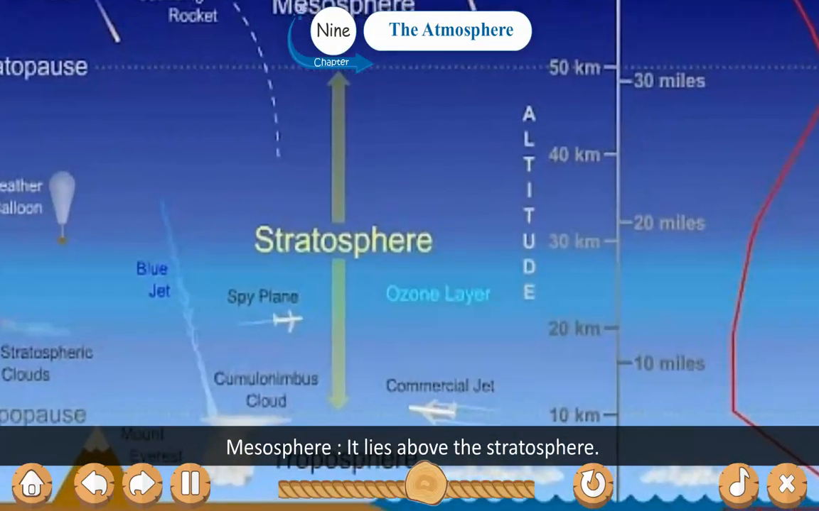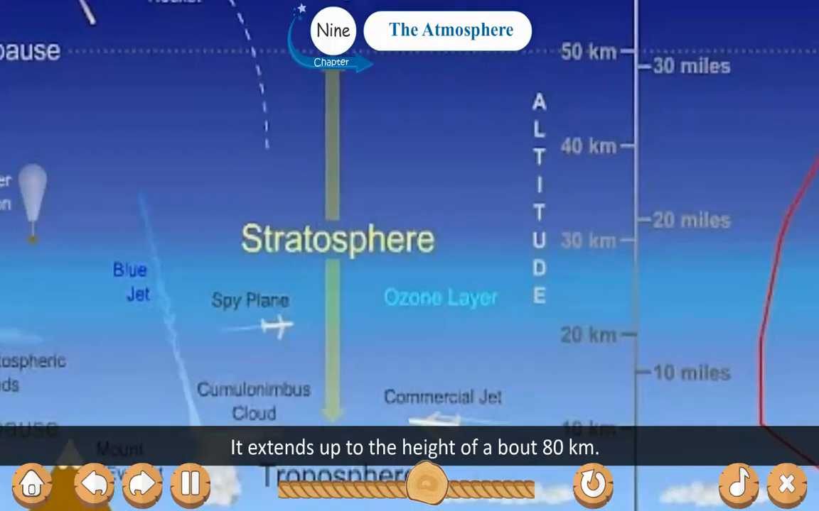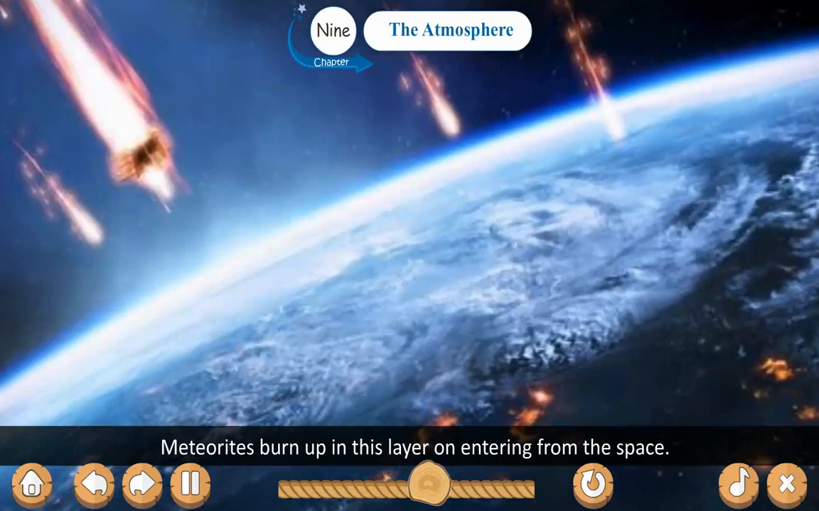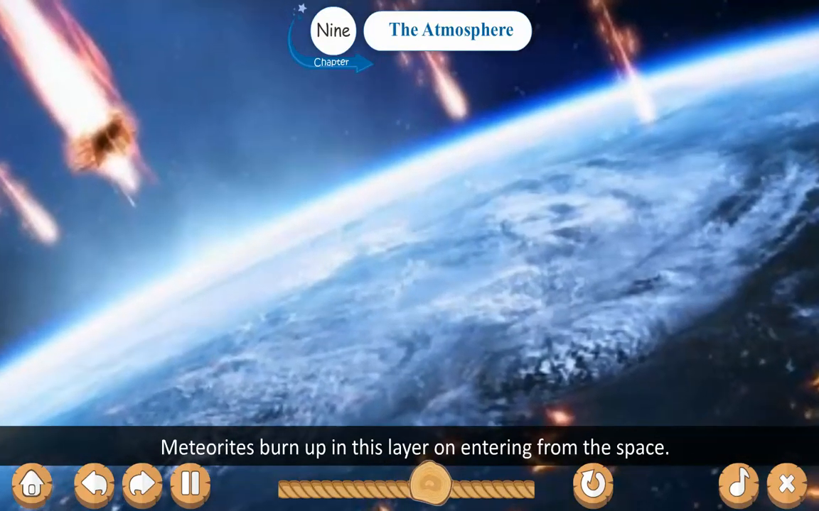Mesosphere. It lies above the stratosphere. It extends up to the height of about 80 km. Meteoroids burn up in this layer on entering from space.